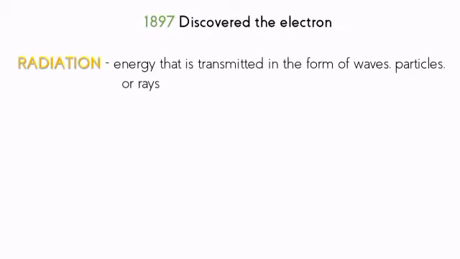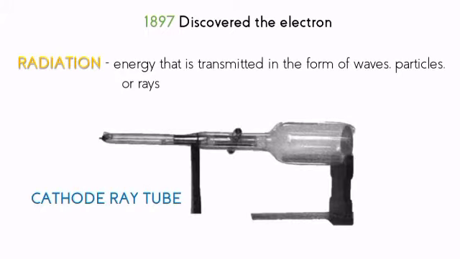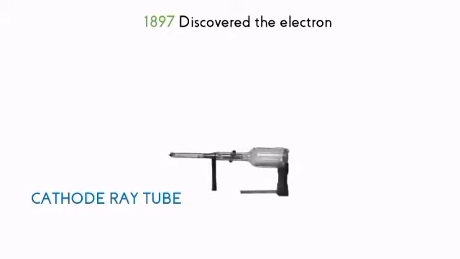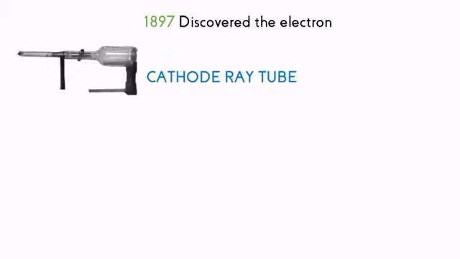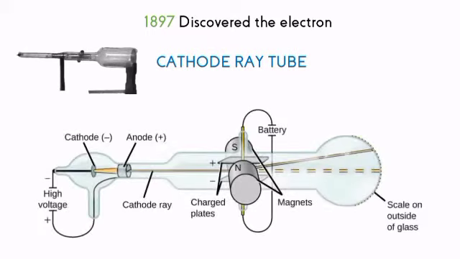Thomson used the idea of radiation, energy that is transmitted in the form of waves, particles, or rays. Using electromagnetic radiation theory, Thomson built a cathode ray tube to prove that negatively charged particles, or electrons, were present in atoms. A cathode ray tube is a closed glass cylinder in which most of the air has been removed. Inside the tube are two electrodes, a cathode, which is the negatively charged electrode, and an anode, which is the positively charged electrode.